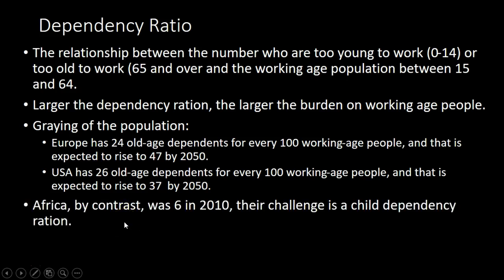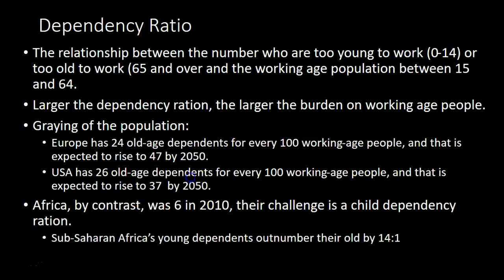Africa, by contrast, was 6 in 2010. Their challenge is a child dependency ratio. In sub-Saharan Africa, young dependents outnumber their old by 14 to 1.